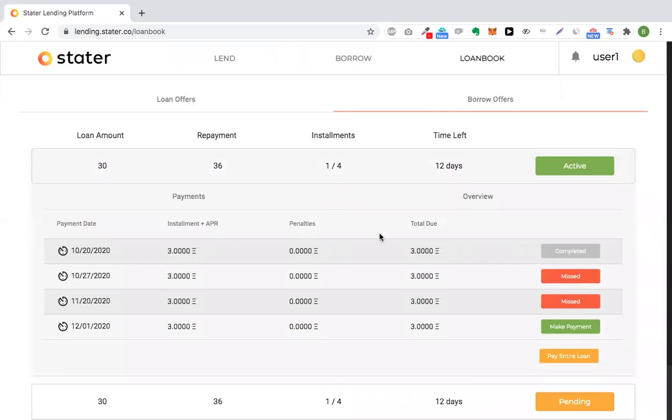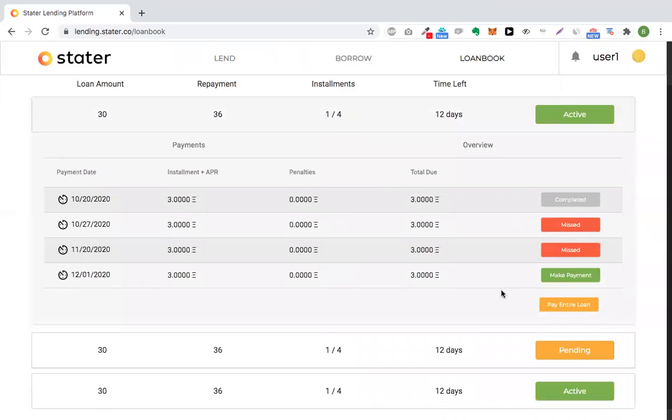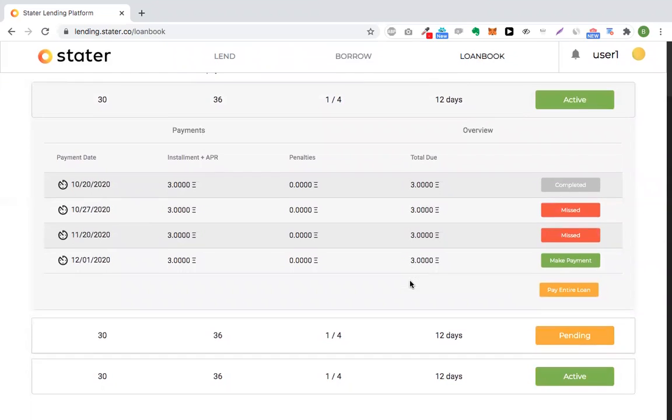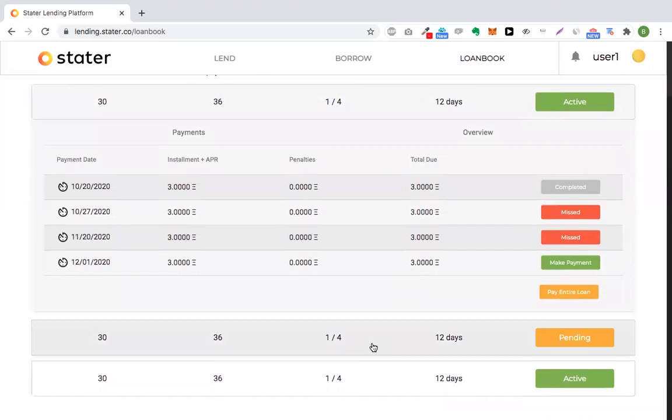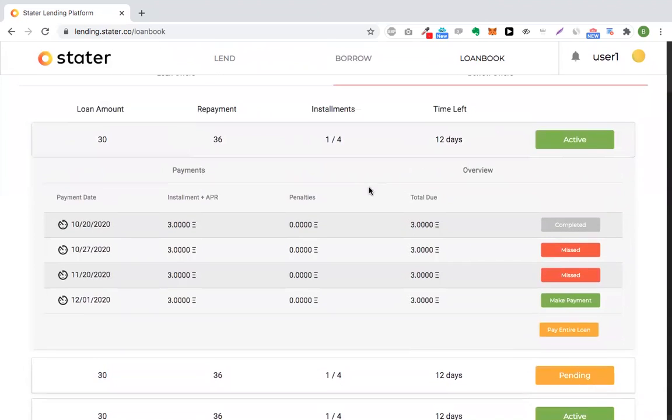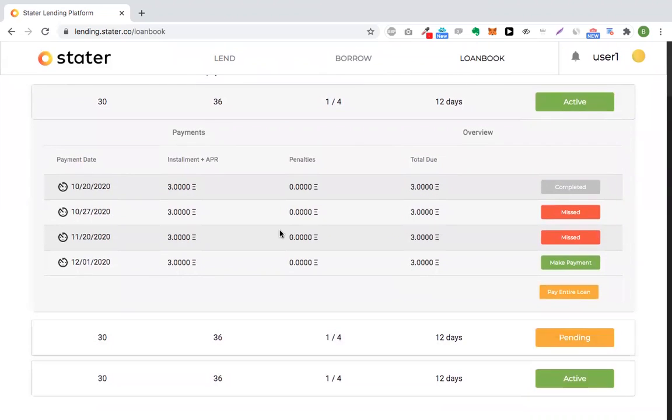So here we see the loans that we have taken as borrowers. We can see all the installments, and we have the option to pay each installment, to make the payment, or we can pay the entire loan. An active status means that we actually received a loan from a lender, and pending status means that the loan package is on the lend section, but we haven't actually received the loan amount.